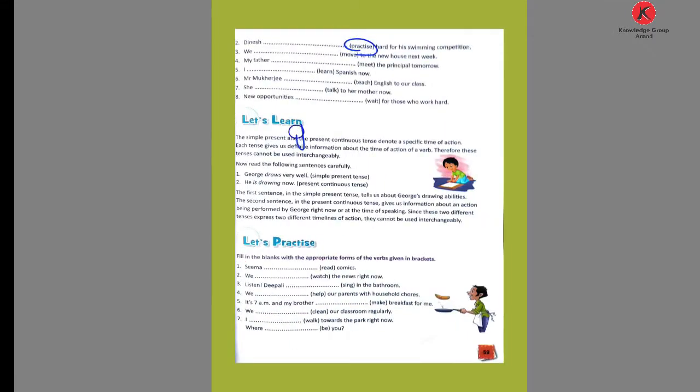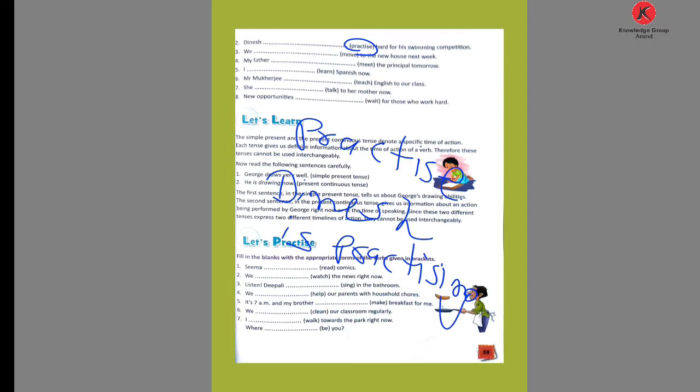Now see the second. Here the word given is practice. Which word is given? Practice. Practice is the verb. So here the name given is Dinesh. So Dinesh, then write is. Dinesh is practicing. Dinesh is practicing hard for his swimming competition. What is he doing? Dinesh is practicing. Practicing for what? Swimming competition.